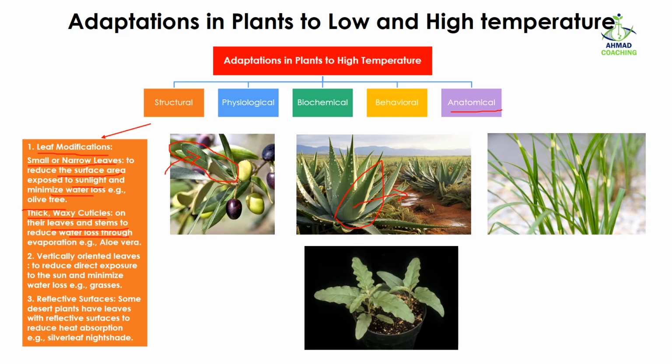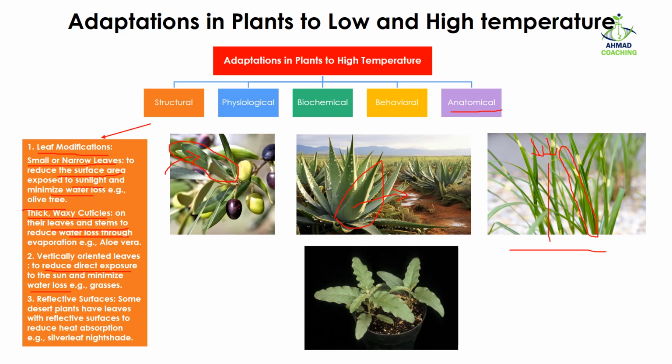The vertically oriented leaves are going to reduce the direct exposure to the sunlight, thus minimize the water loss, which happens in case of grasses. Here you can see they are vertical, meaning almost at a 90 degree angle. They are not horizontal, but they are vertical. And in this way, the exposure to sunlight is reduced. And as the exposure to sunlight is reduced, it means that water loss is reduced.